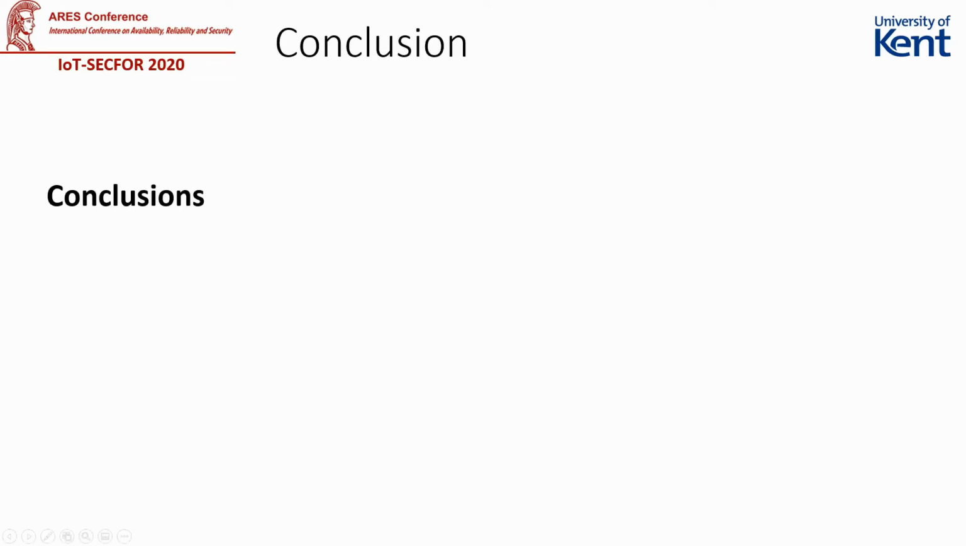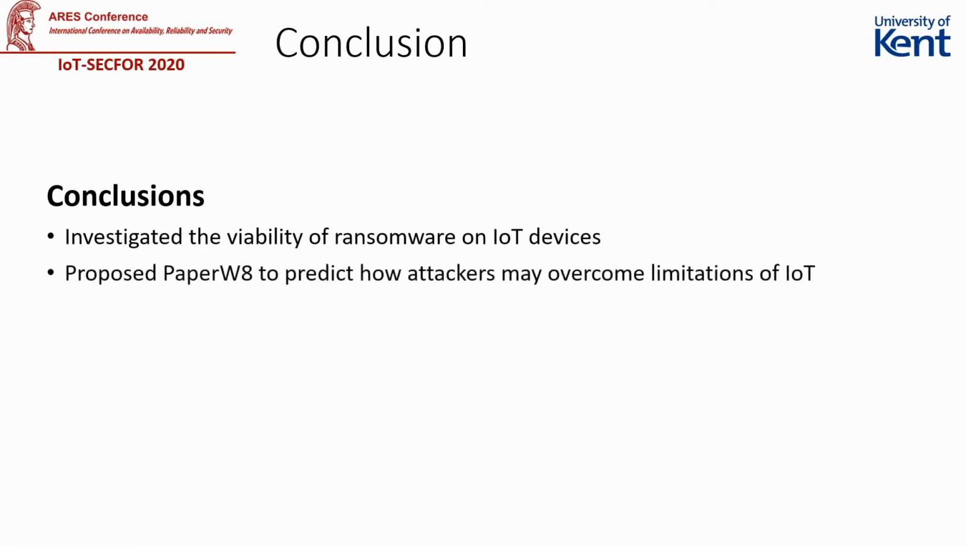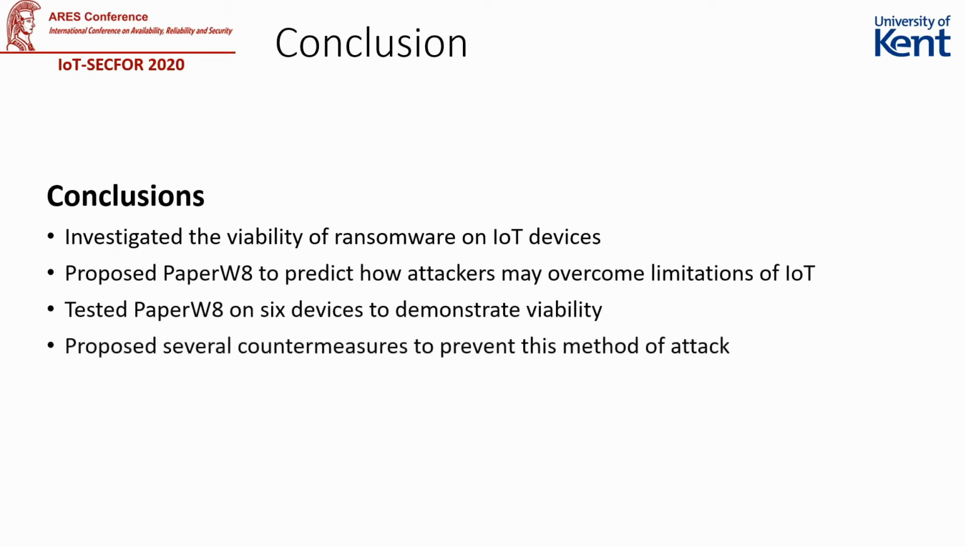In summary, we investigated the viability of ransomware on IoT devices. We proposed PaperW8 to demonstrate how an attacker may overcome various limitations of Internet of Things devices, such as a lack of easy communication methods and valuable files. To demonstrate the viability of the attack, we tested PaperW8 against 6 devices with varying purposes, hijacking their communications and bricking them, preventing easy recovery. Finally, we proposed several countermeasures that we believe will prevent this type of attack from succeeding.